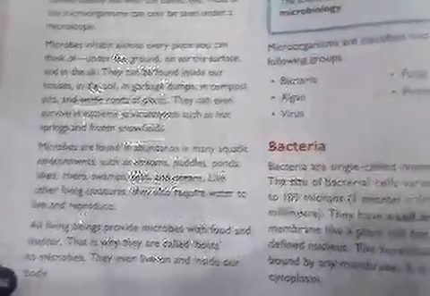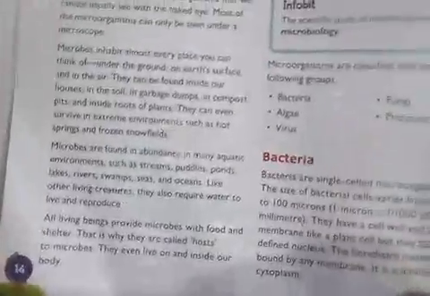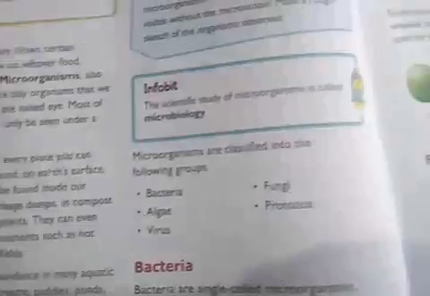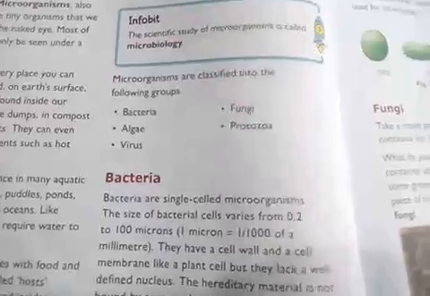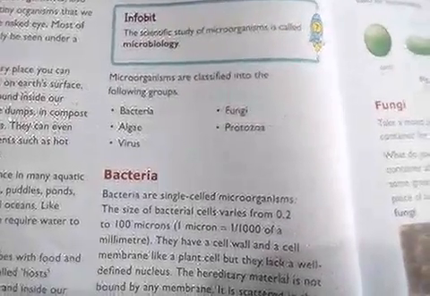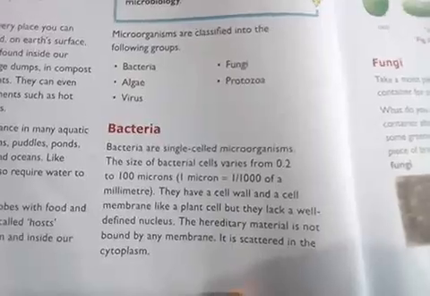Now you might have seen microorganisms. We have some examples out here. So microorganisms are classified into 5 groups, that is bacteria, algae, fungi, virus and protozoa. So we can see microorganisms are classified into 5 groups, that are your bacteria, fungi, algae, protozoa and virus. So the first which we are going to discuss is bacteria.